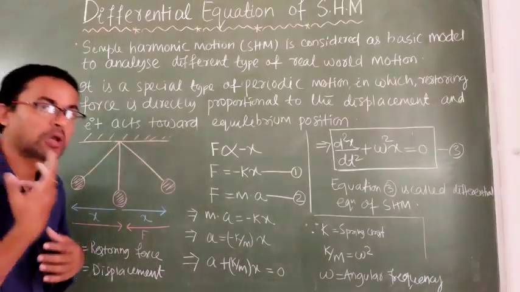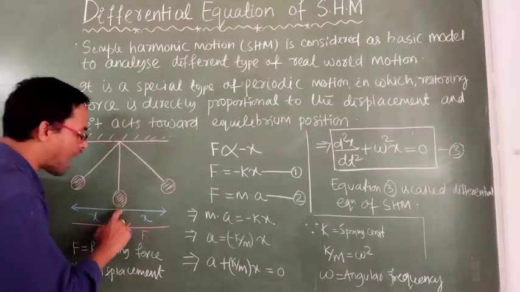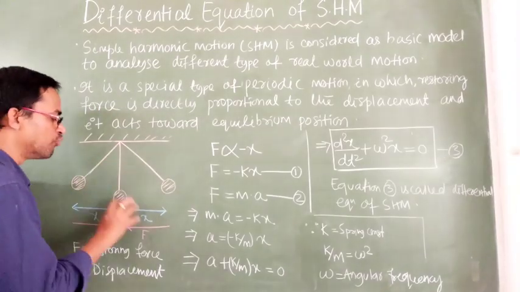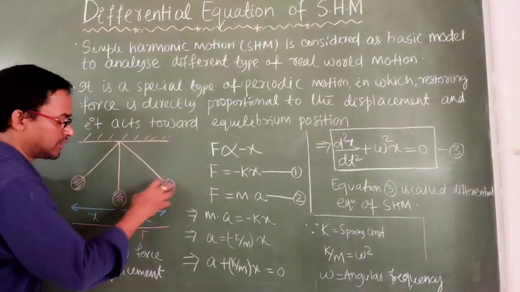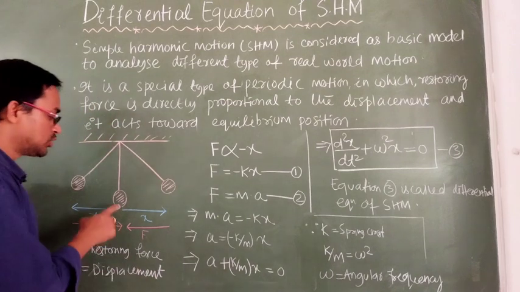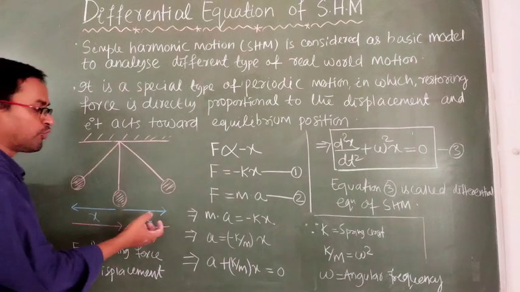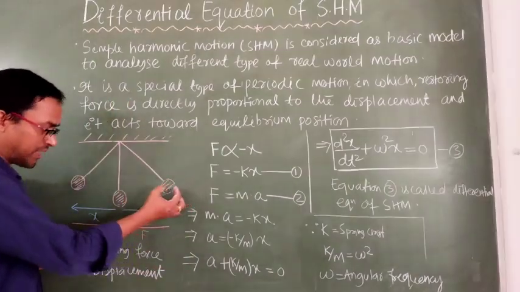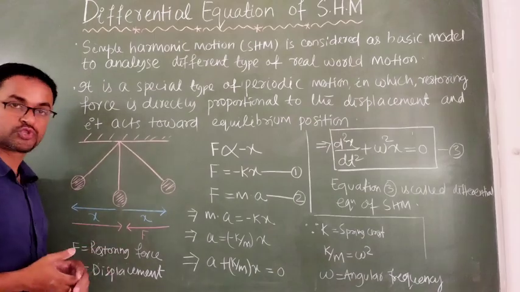Remember, displacement is nothing but how far the ball is moving from the original position. Therefore the displacement direction is always away from the equilibrium position. But the force which is bringing the ball towards the equilibrium position is called the restoring force.